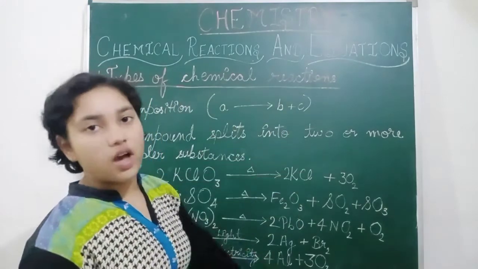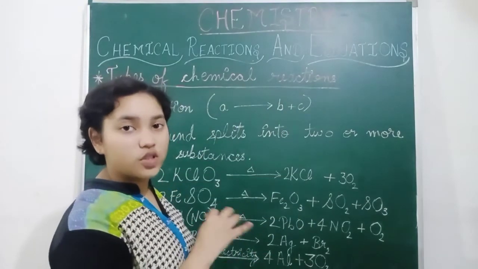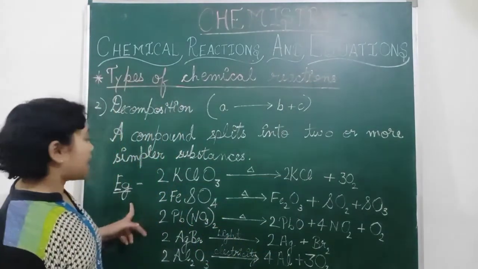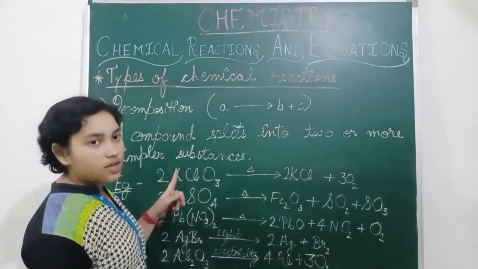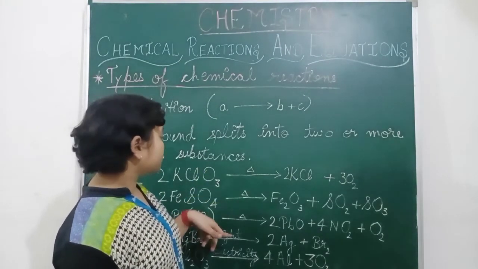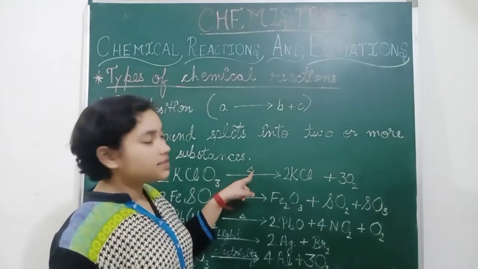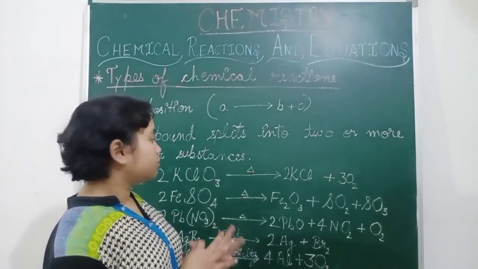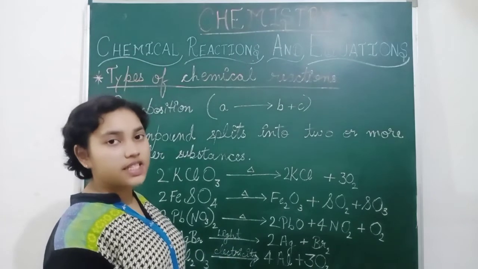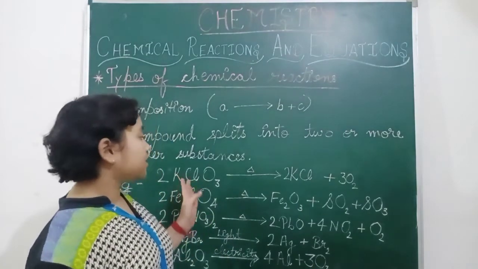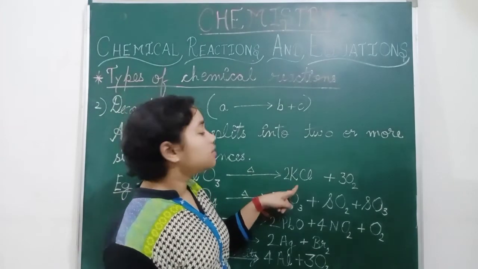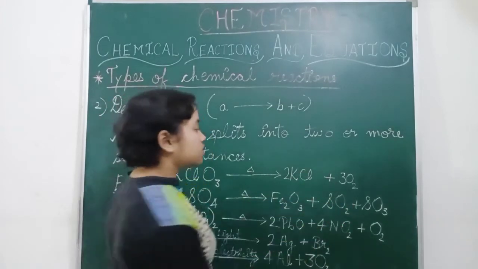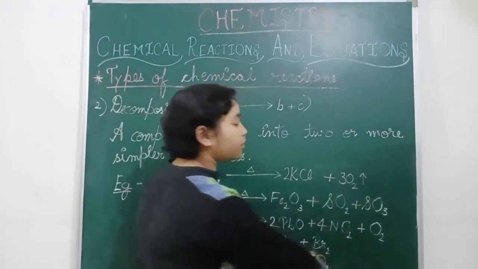Examples are 2KClO3, potassium chlorate, and this delta sign represents heat. When it undergoes heat, potassium chloride plus oxygen is evolved here, evolution of gas.